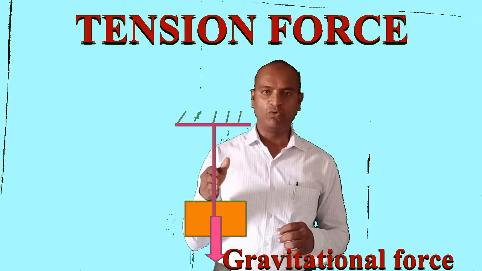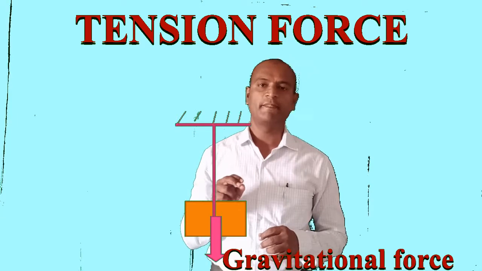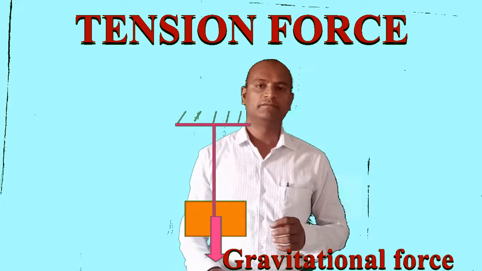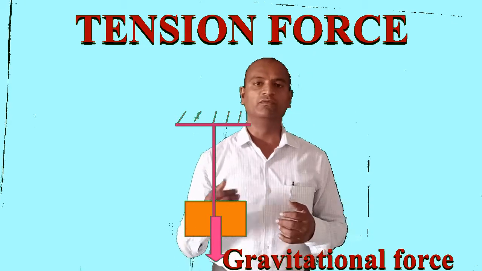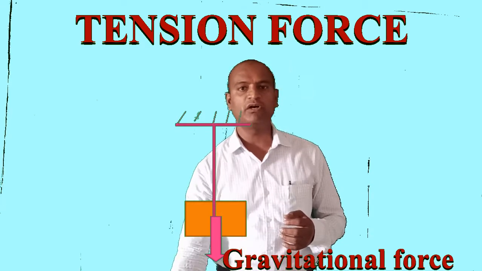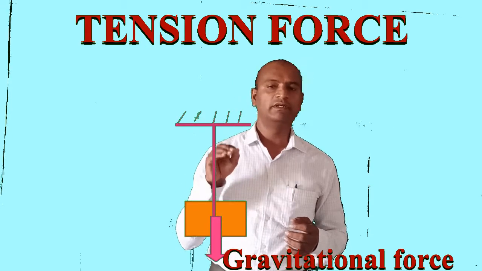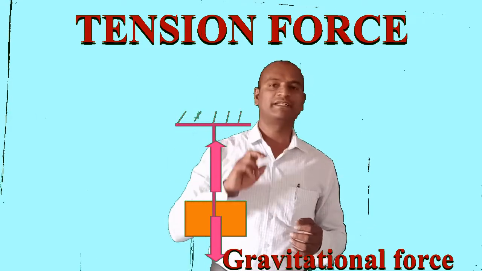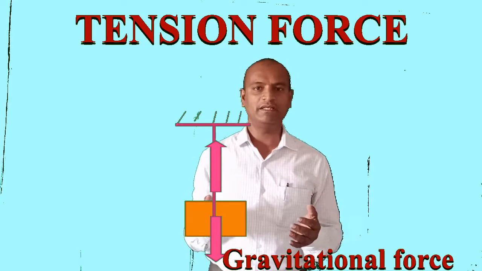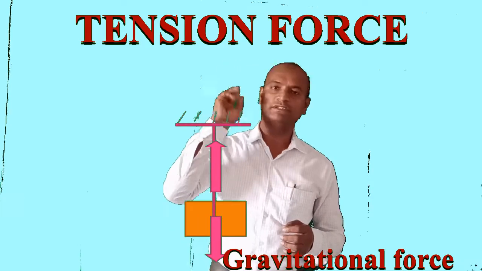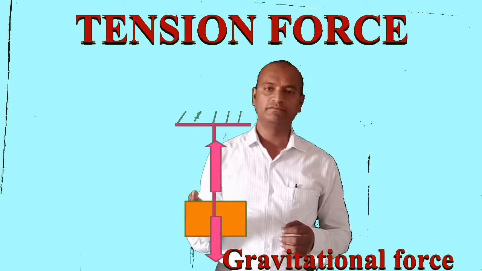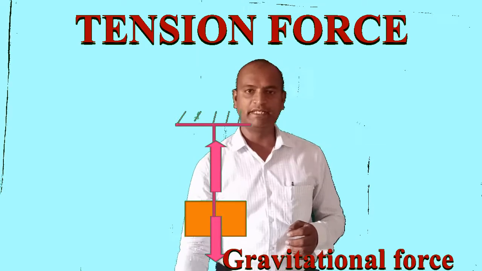Even when the stone is tied to the string, gravity pulls the stone all the time, but it does not fall down. Why does the stone or any object not fall down? The stone is supported by the string in the upward direction. So, children, there exists a force which supports the stone against gravity.